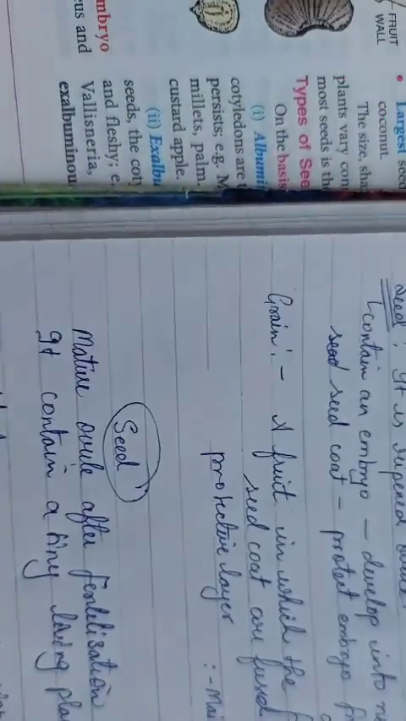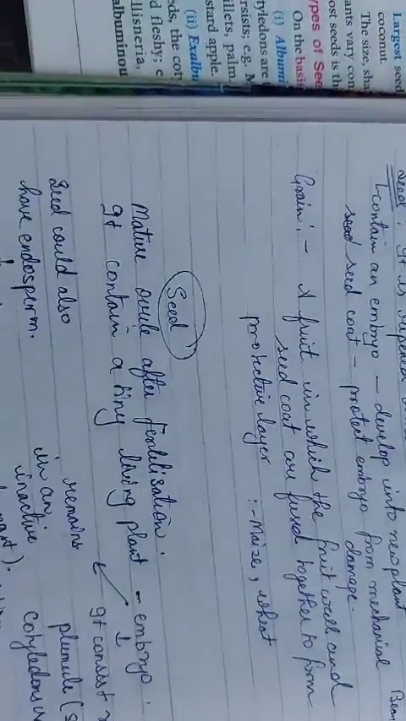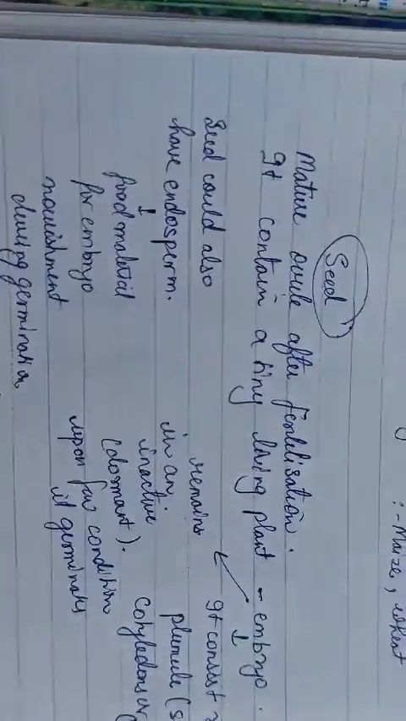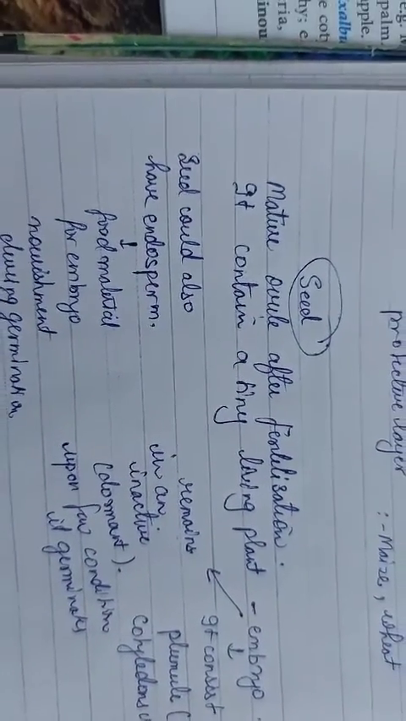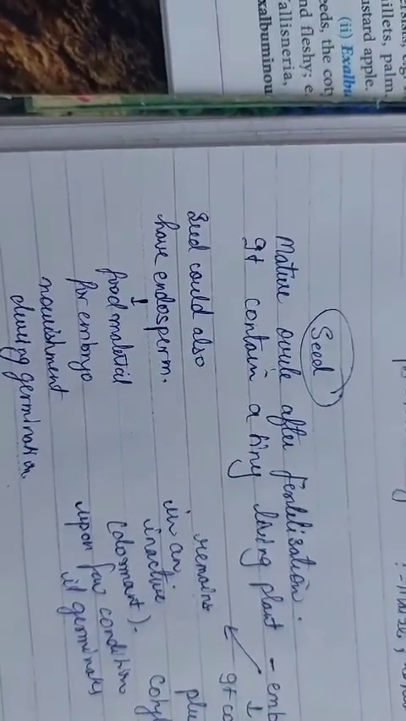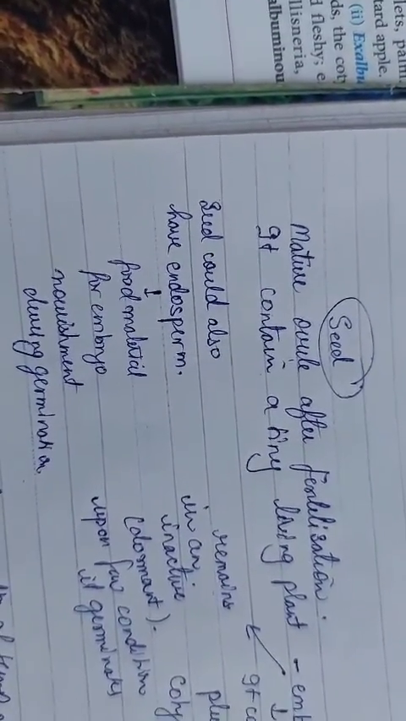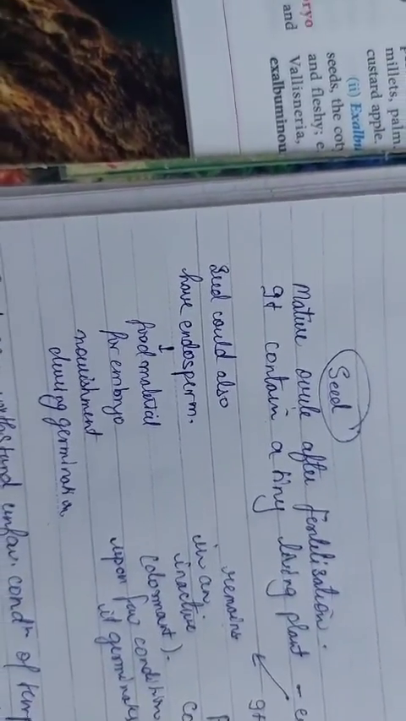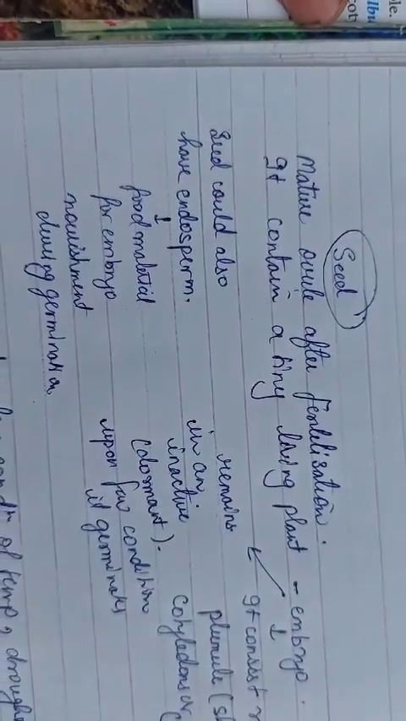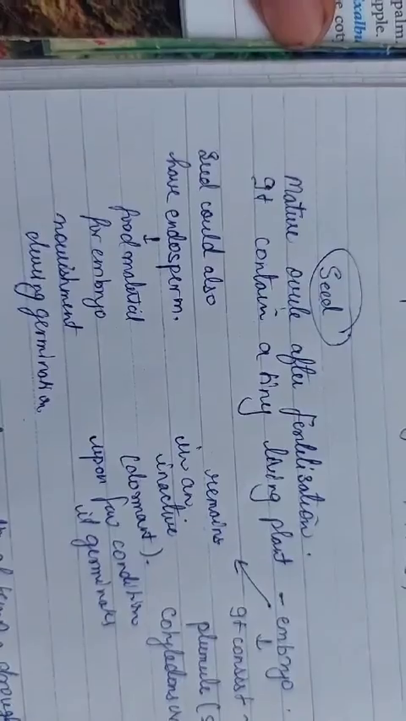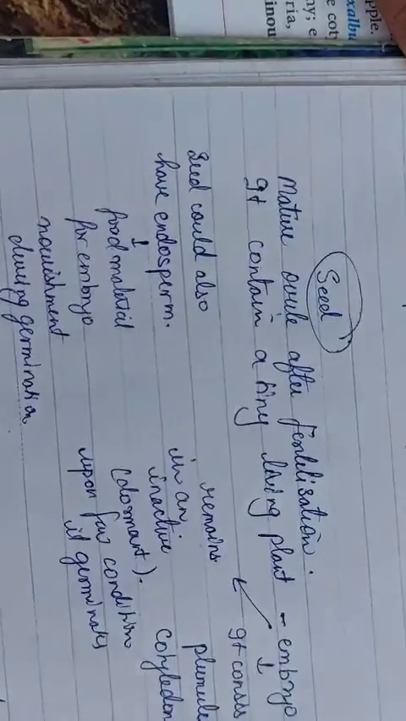So we have seen the general introduction about fruit, seed and grain. Now we are going to study the seed. What is a seed? The mature ovule after fertilization will form the seed. We already studied pollination and fertilization, including double fertilization. When fertilization is complete, the mature ovule forms the seed. It contains a tiny living part in a dormant stage, a resting phase, which when it gets favorable conditions will grow into a new plant body.